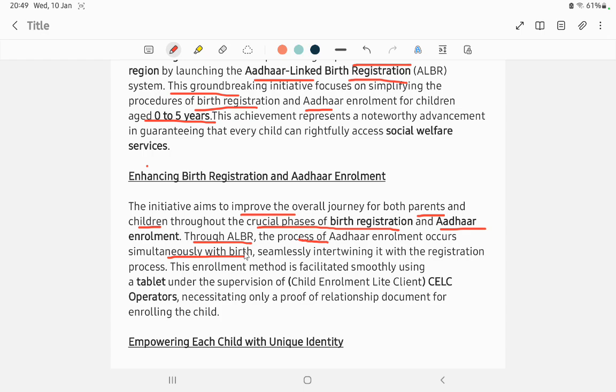Means Aadhaar is linked at birth. It will use a tablet, a mobile tablet, under the supervision of a child enrollment client, the operator, basically a data entry operator. A proof of relationship document, such as a temporary birth certificate from the hospital, can also be used for registration of ALBR.